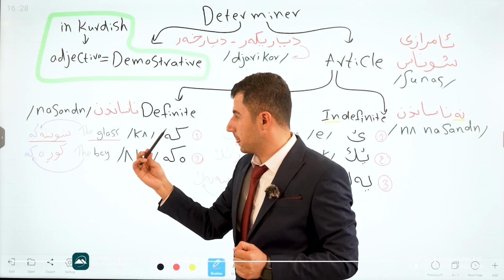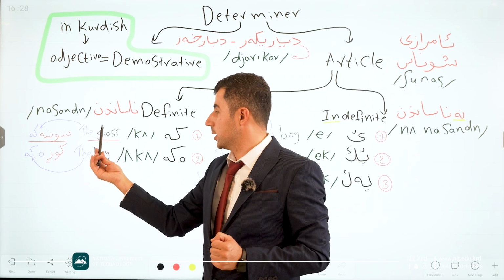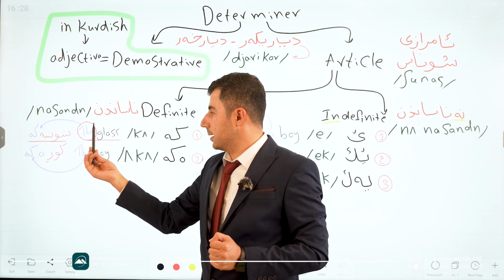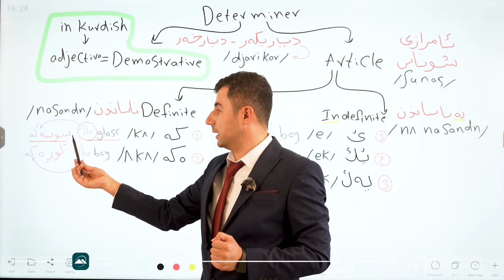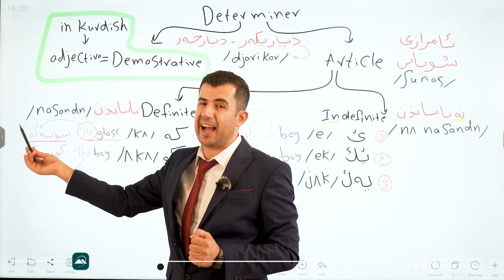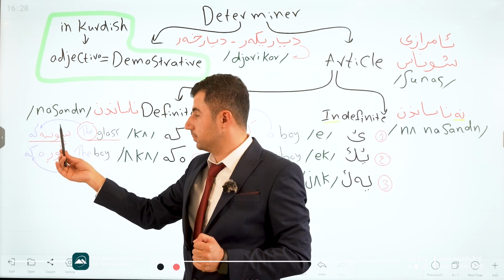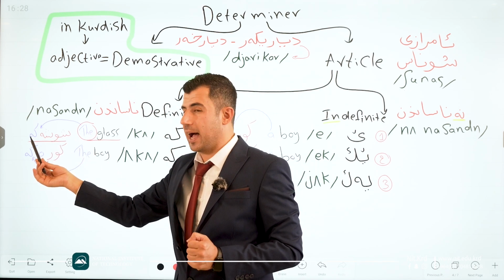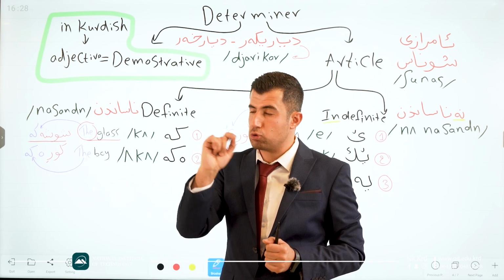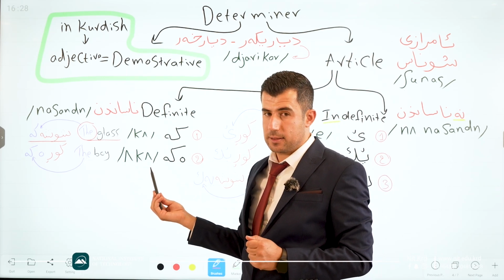For example, if I say the glass, in English we use the at the beginning of the word and then we use the word, the glass. But in Kurdish we say shushaka. We have to change the position. Good. Glass means shusha. The means ka. Shushaka. The glass, shushaka. For this one, aka.